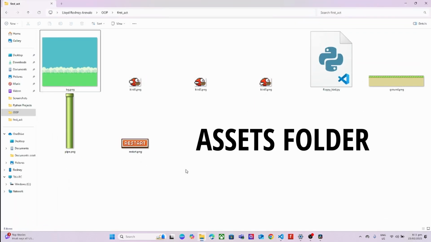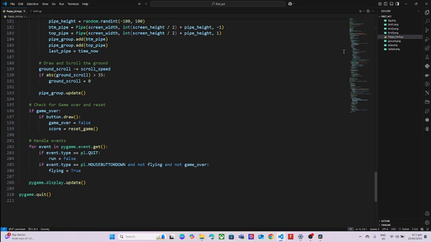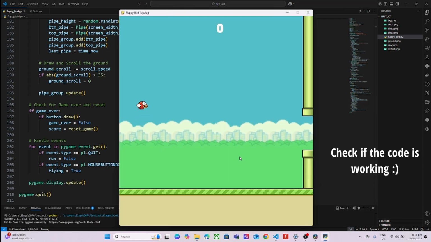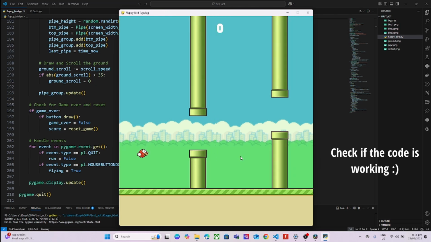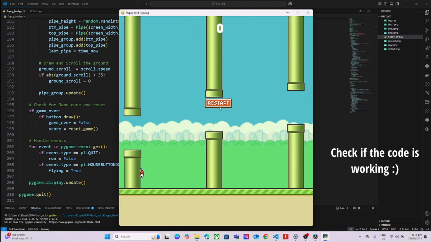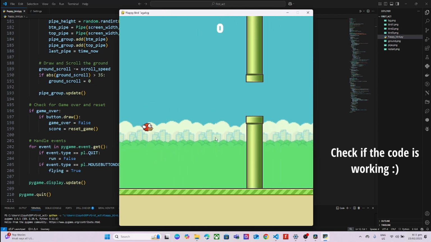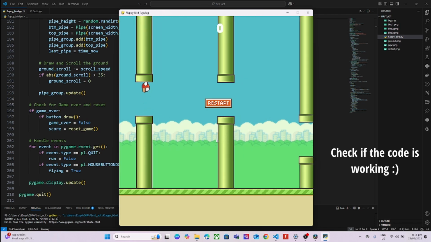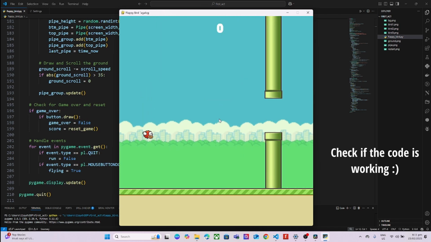Here is the assets folder containing all the files needed for this program. Finally, run the code. Check if the bird animation is working, the pipes spawn regularly, the score updates, the collision detection works, and if the restart button works after the game is over.